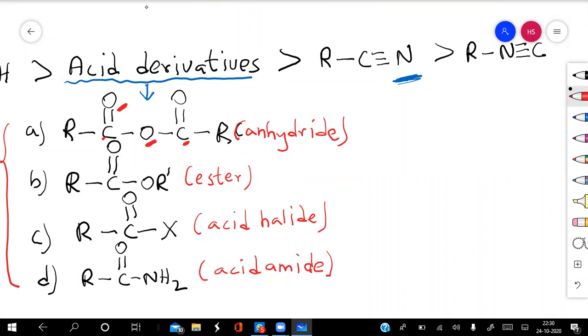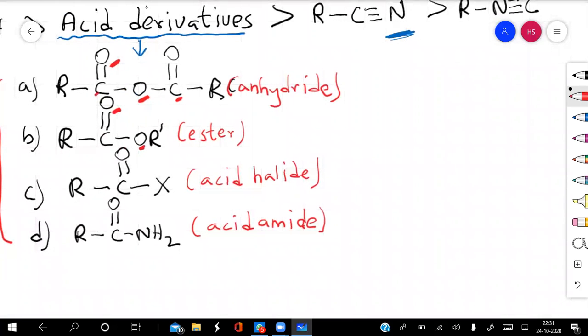So in all these examples, the bonds present between the heteroatom oxygen and the carbon are three. In ester also there are two oxygen heteroatoms, and there are three bonds in the whole molecule. Even in acid chloride there are two heteroatoms, one is oxygen and the other is halogen. Here there are two bonds with oxygen and one with halogen, so again three bonds are present between carbon and these heteroatoms.